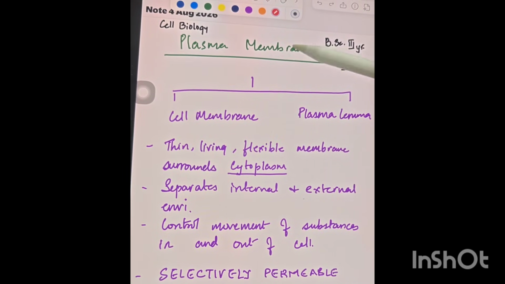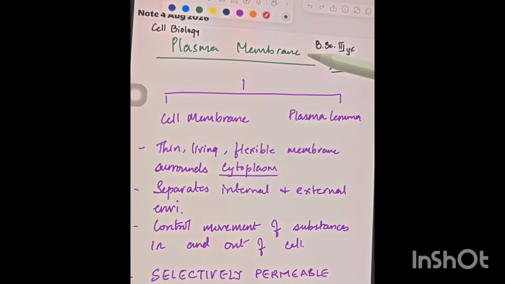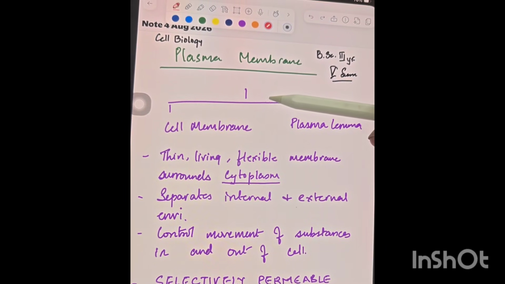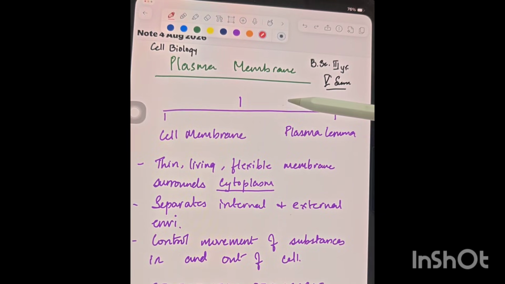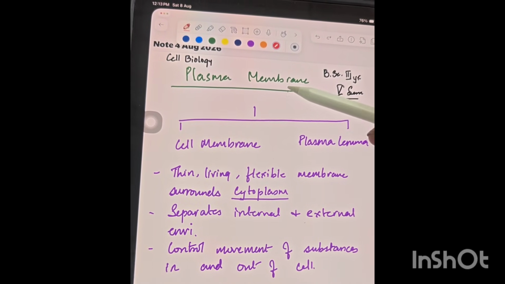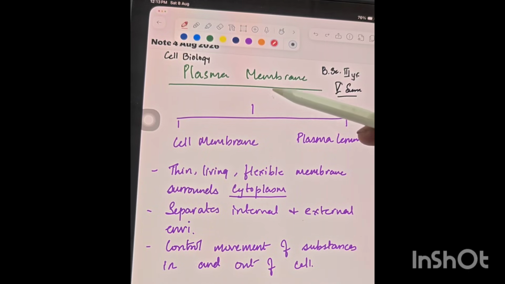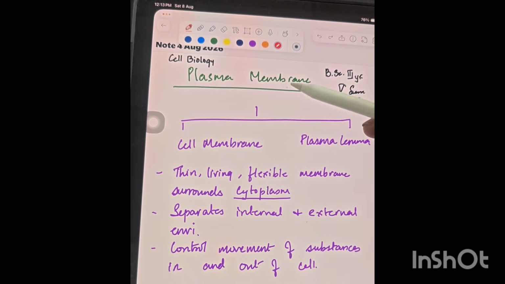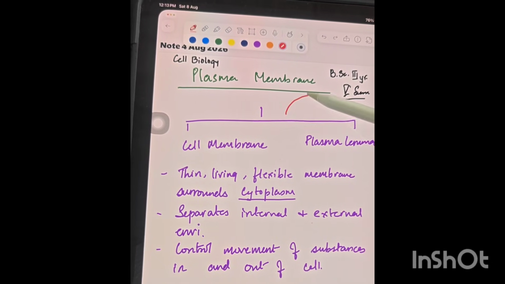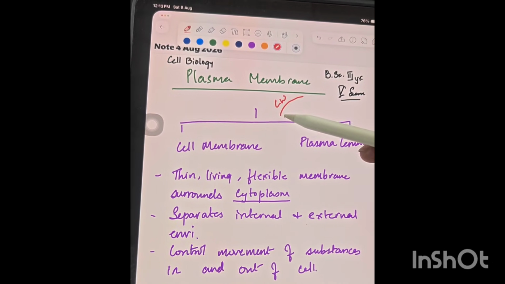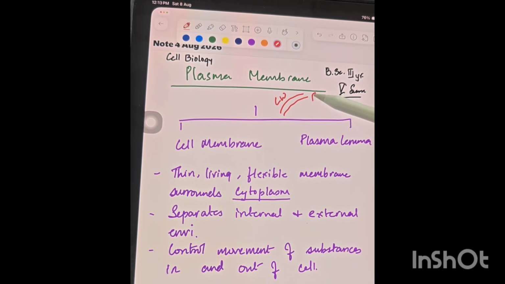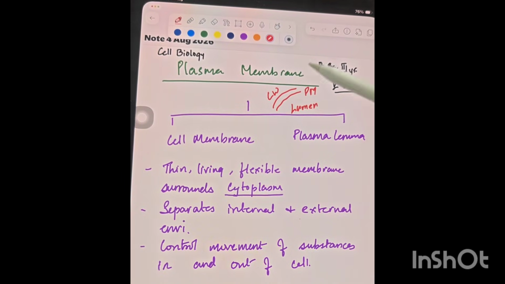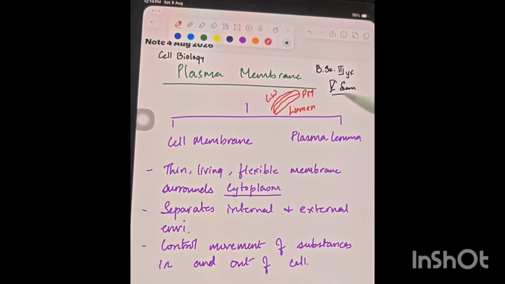So for today's topic, we are going to discuss the plasma membrane. As we all know, the plasma membrane is a second wall which is present in the eukaryotic cell and the prokaryotic cell also. So in an animal cell, there is no cell wall, so the plasma membrane is present on the outer layer. Okay, so if this is the cell wall, this is the plasma membrane, and inside this there is the lumen or your cytoplasm. Okay, so we will discuss this layer, that is the plasma membrane.